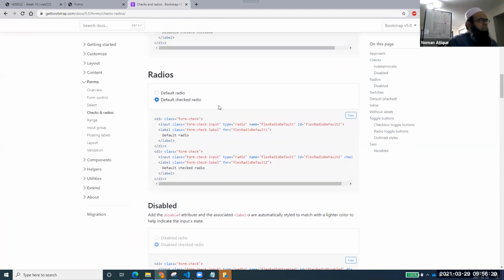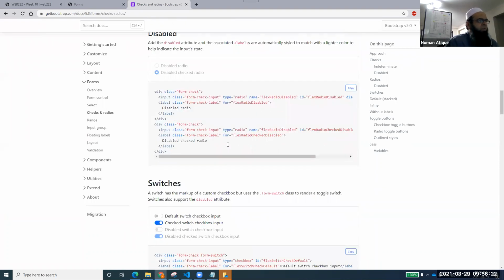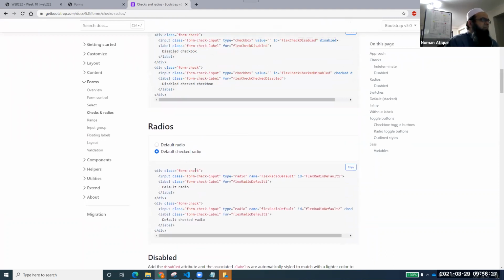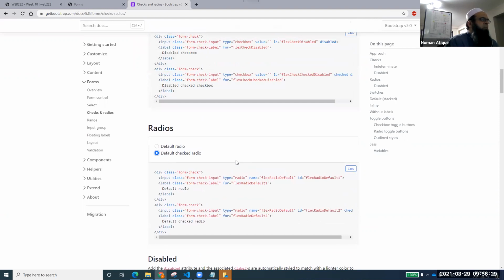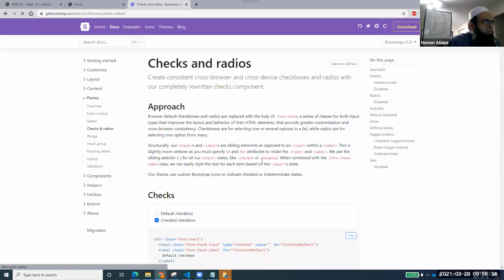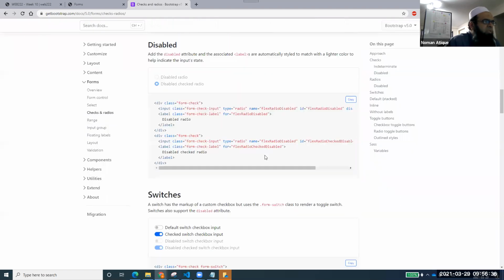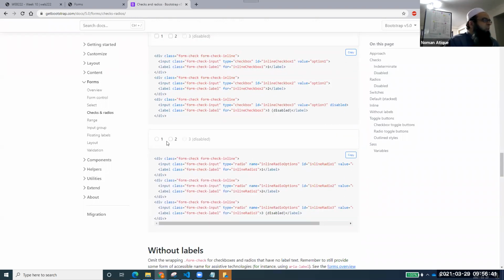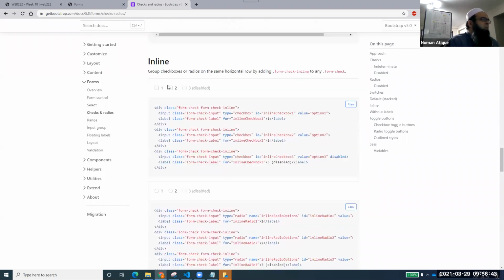I want to show you something interesting, and we'll create one radio group over here as well. These are the radio buttons that we have. This is the default radio, default check radio. There is some more description of these radio buttons as well. If you want to have these radio buttons in one row, you use the inline property. Everyone is getting that?